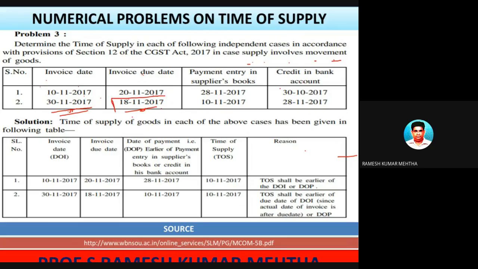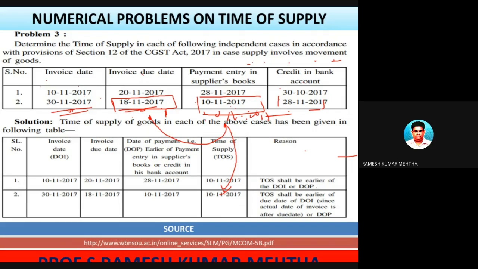So we have to take this one, and the payment was entered in the books of accounts on 10/11. So this we have to take first, and these two have to be compared, and among them whichever is the earliest. So it was 10/11/2017.